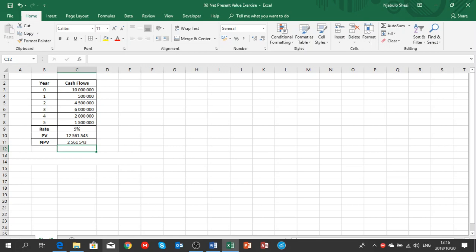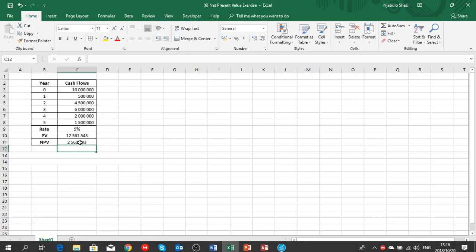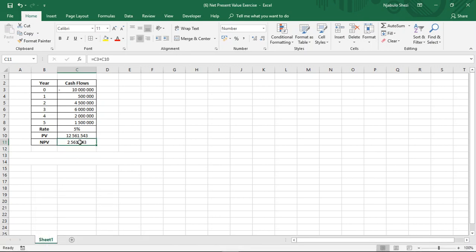So basically, guys, in general practice, the rule of thumb is if the net present value, which is this figure, is greater than 0, we accept that particular project. If the net present value is less than 0, we reject that particular project.